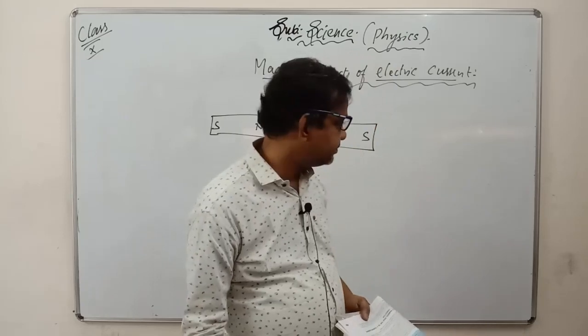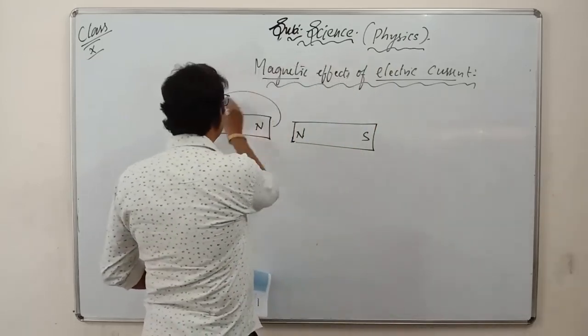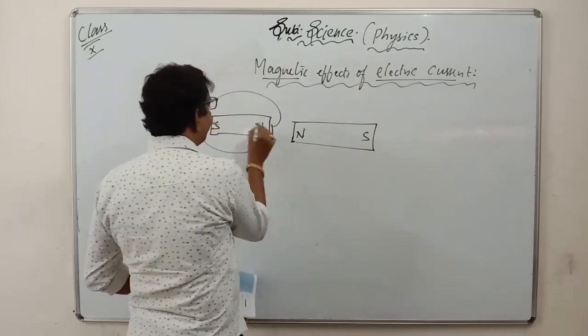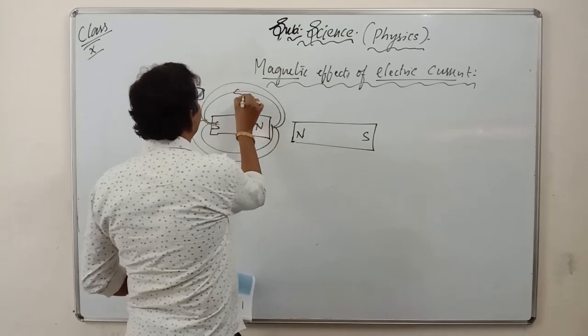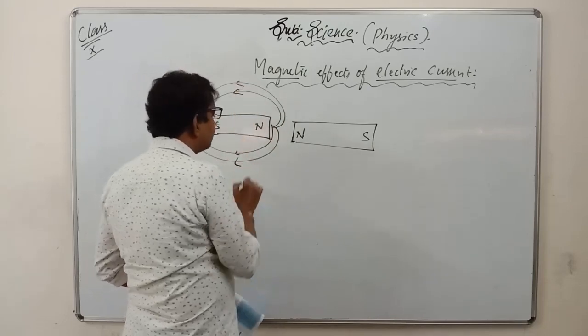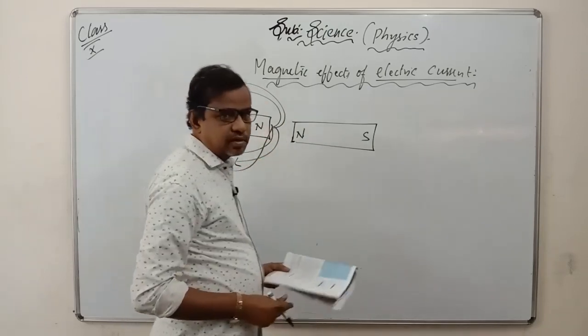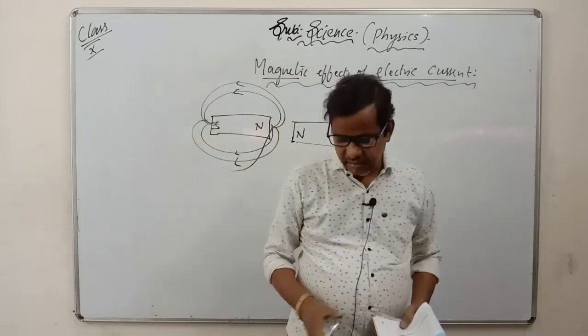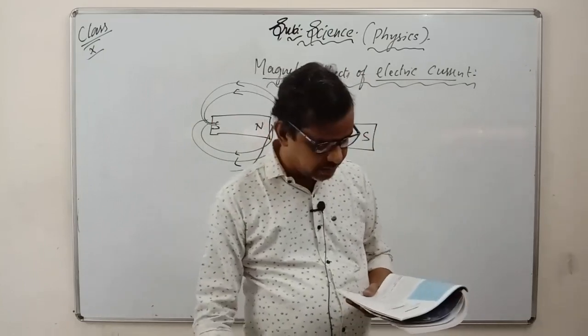When they go from north pole to south pole, they will not cross each other. That is very important. Not crossing each other means they will not go into each other.